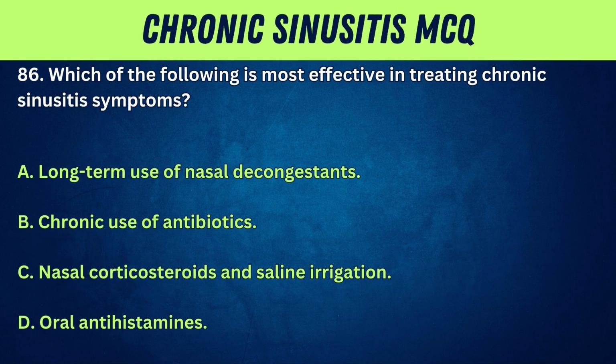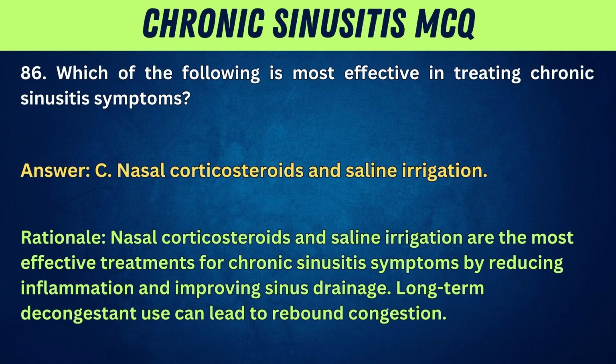86. Which of the following is most effective in treating chronic sinusitis symptoms? A. Long-term use of nasal decongestants. B. Chronic use of antibiotics. C. Nasal corticosteroids and saline irrigation. D. Oral antihistamines. Answer: C. Nasal corticosteroids and saline irrigation. Rationale: nasal corticosteroids and saline irrigation are the most effective treatments for chronic sinusitis symptoms by reducing inflammation and improving sinus drainage. Long-term decongestant use can lead to rebound congestion.